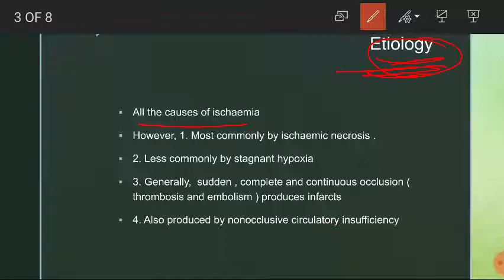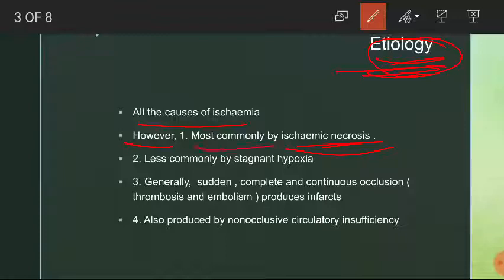All causes of ischemia can result in an infarction. However, there are some points we need to remember. An infarction is mostly caused by ischemic necrosis. What causes ischemic necrosis? An arterial interruption. An interruption in the arterial blood flow can result in ischemic necrosis.